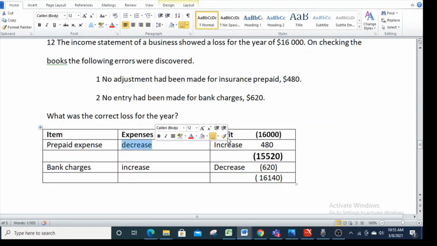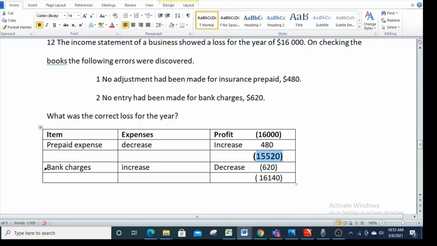As your expenses are decreasing, your profit will increase. Now here, as our profit is negative because it's loss. So 16,000 here in bracket and plus prepaid expense of 480 because we are increasing profit. So minus 16,000 and plus 480 will give us minus 15,520. So after this correction, it's still loss of 15,520.